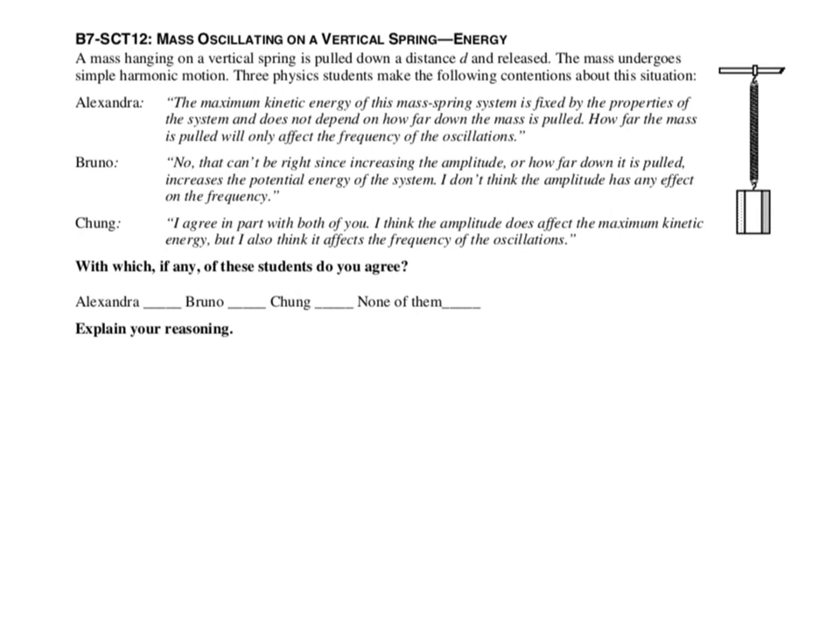Alexandra says, the maximum kinetic energy of this mass spring system is fixed by the properties of the system and does not depend on how far down the mass is pulled. How far the mass is pulled will only affect the frequency of the oscillations. Bruno says, no, that can't be right, since increasing the amplitude, or how far down it is pulled, increases the potential energy of the system. I don't think the amplitude has any effect on the frequency.